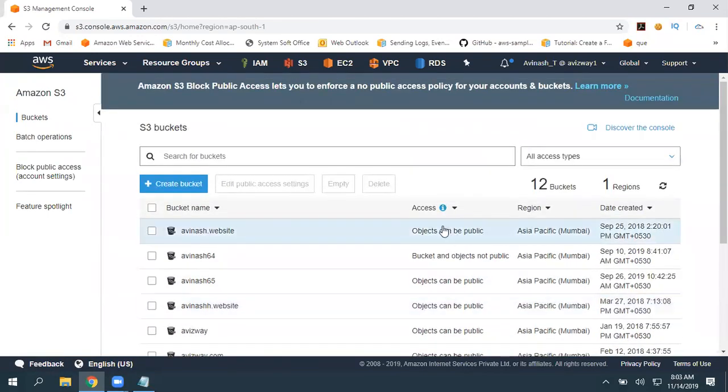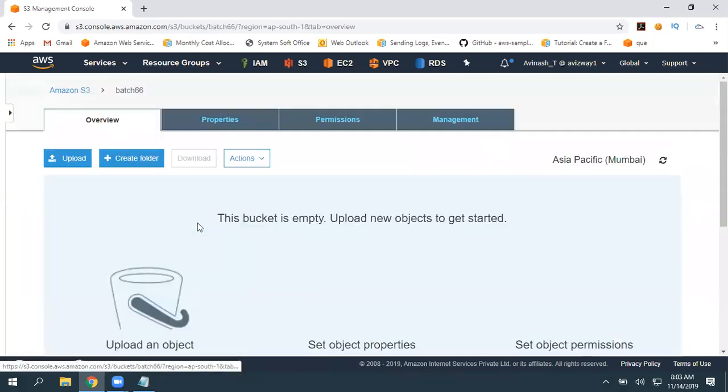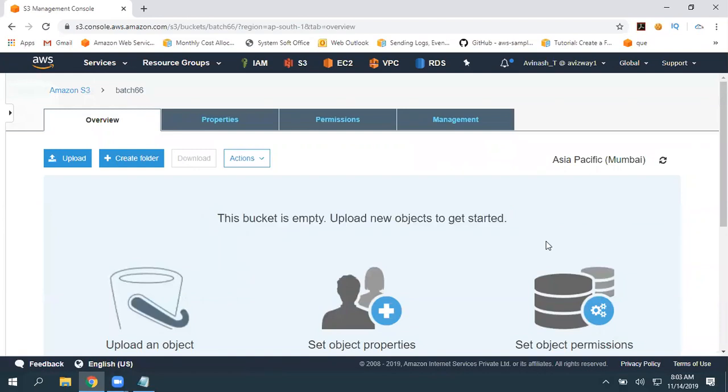And if you observe under access, it is showing bucket and objects not public. Okay, fine, we'll see that. Now let's go inside that bucket. And this bucket is empty. Why? Because this is a brand new bucket. So here is an upload option. You can create a folder and you can upload inside that folder also.